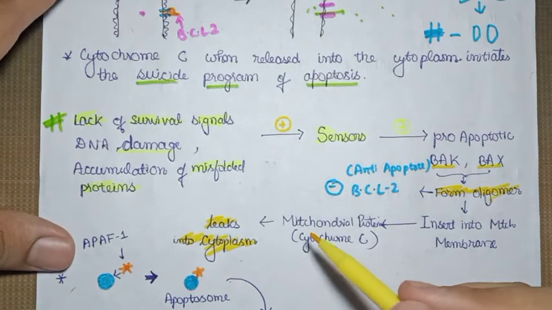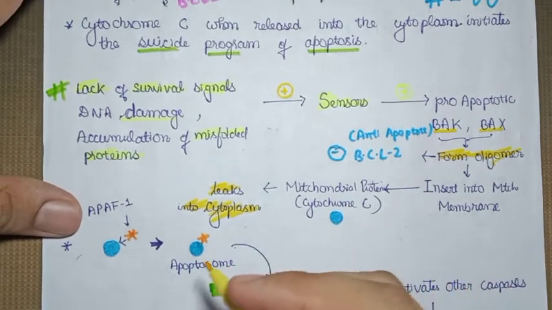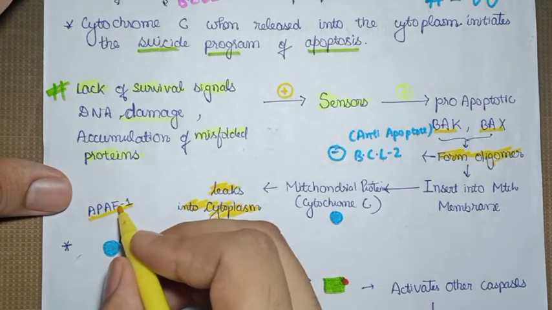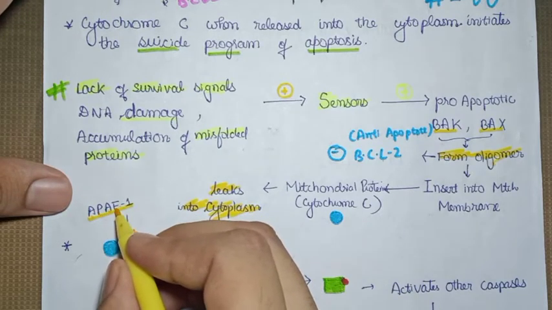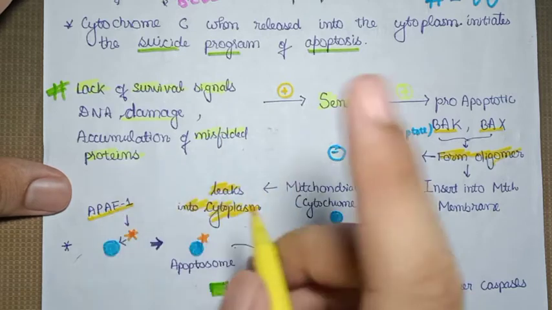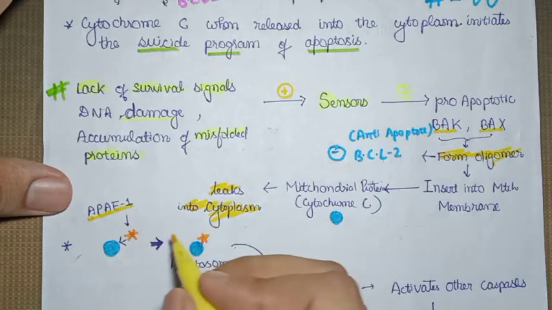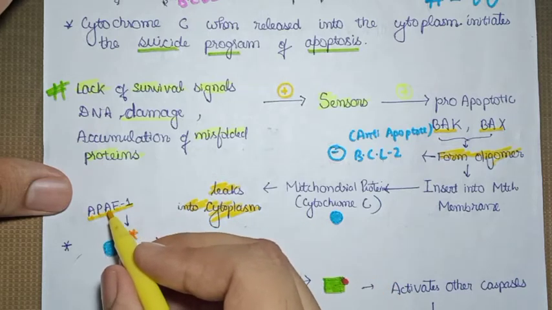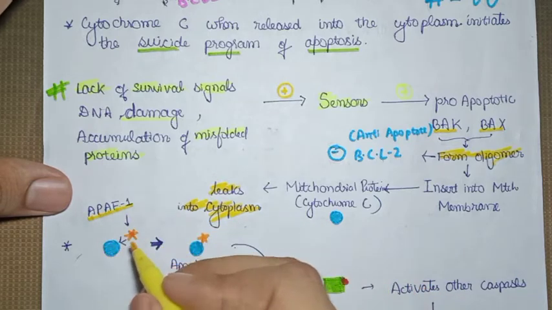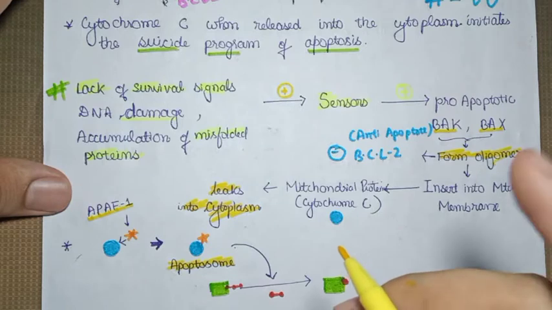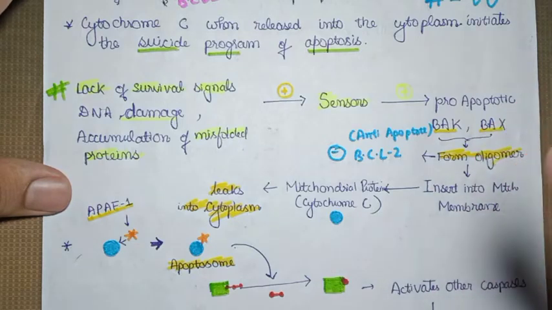When the cytochrome C, this blue colored structure signifies the cytochrome C, leaks out, it binds with APAF. APAF stands for apoptosis activating factor 1. Okay, you have to write down in the notes the full form: apoptosis activating factor 1. So when the star, which signifies APAF1, binds to the cytochrome C, it forms an apoptosome. This is a very important question which will be asked by the examiner. What do you understand by apoptosome?